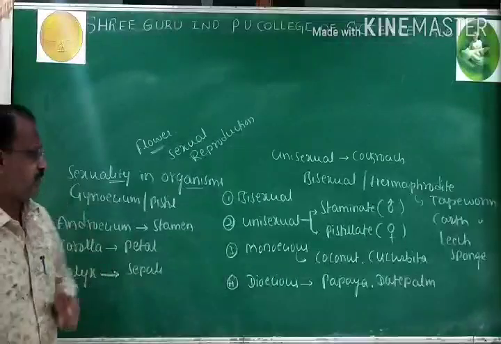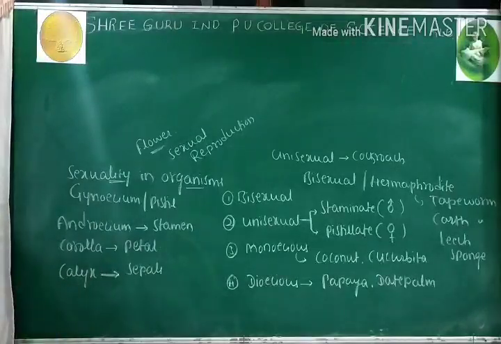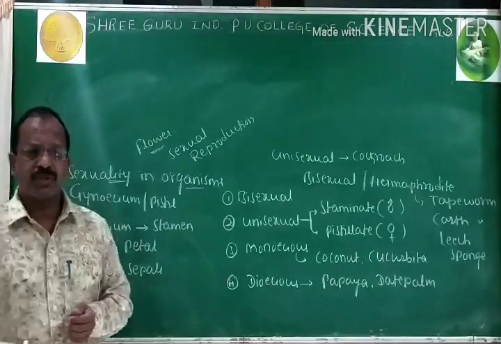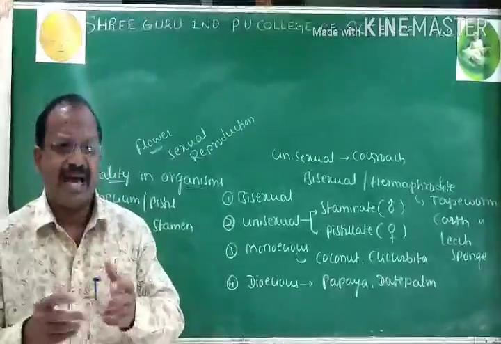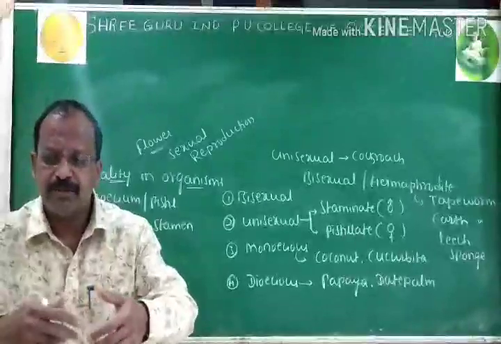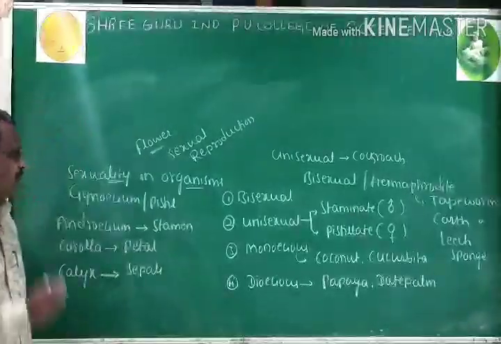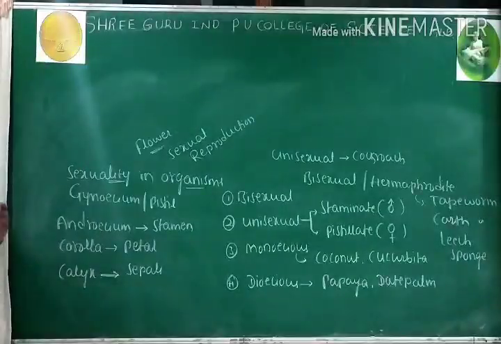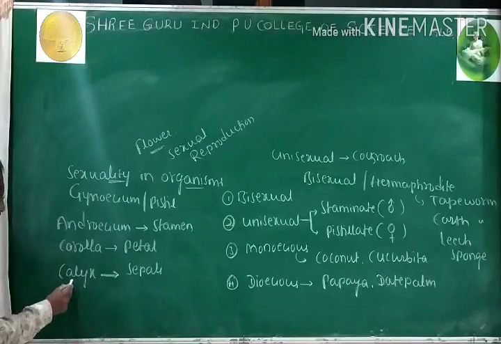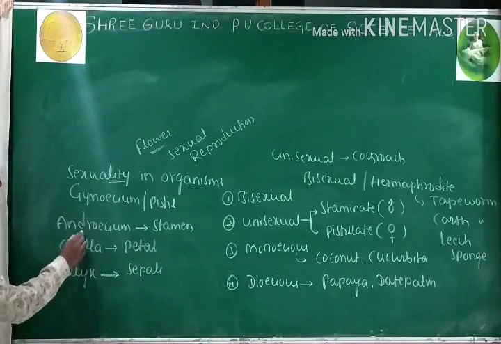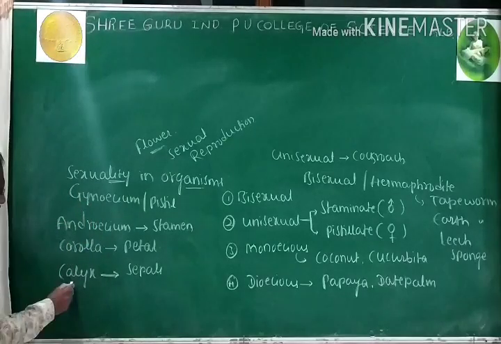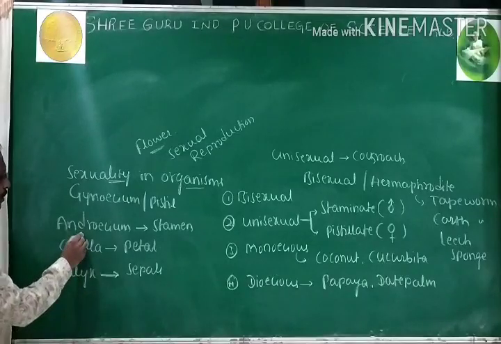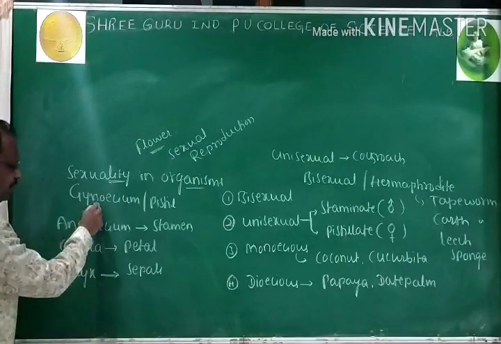A typical flower, typical means it is composed of all the characters, or it shows all the characters. A typical flower is composed of four parts: calyx, corolla, androecium and gynoecium.